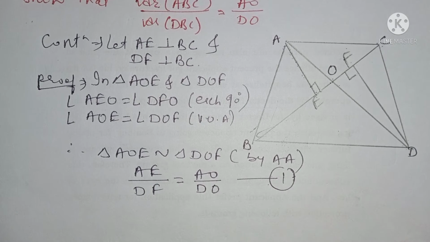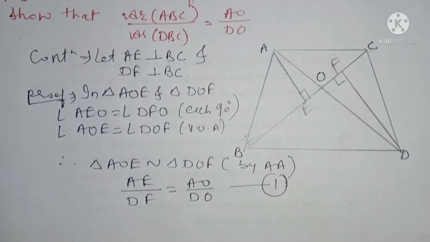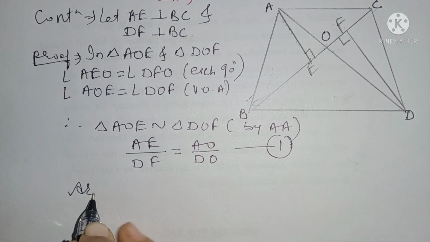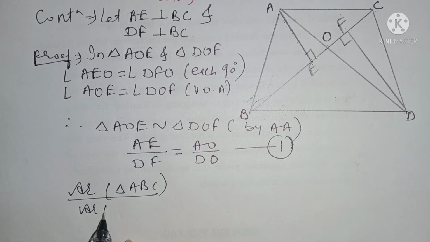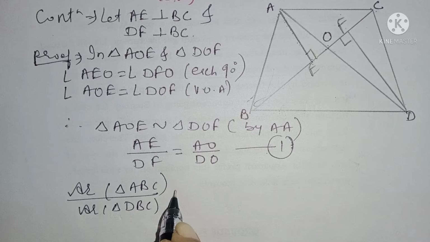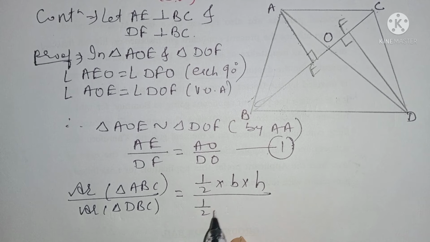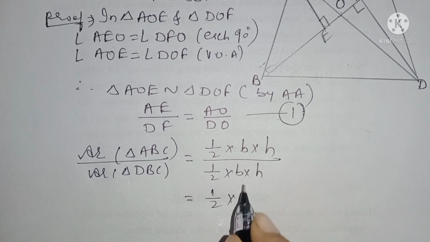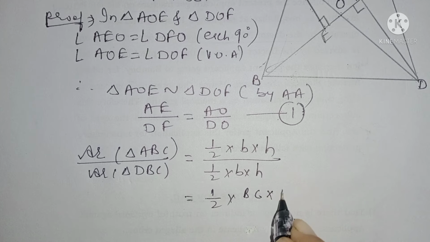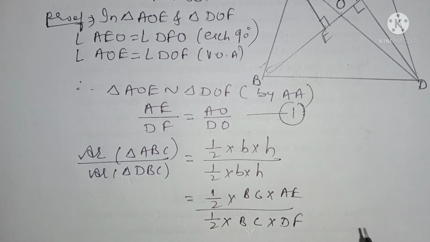Give it number 1. Now I am going to find the ratio of the area of triangle ABC and DBC by applying the formula. Area of triangle ABC upon area of triangle DBC is equal to half into base into height upon half into base into height. Here the base of ABC is BC, common base of both, and the height perpendicular to it is AE, upon half, here also the common base BC and perpendicular is DF.